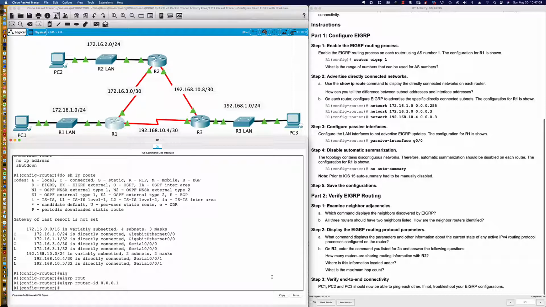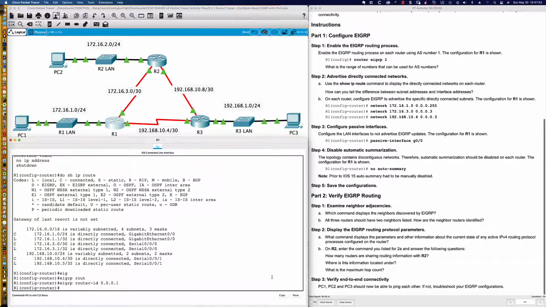With distance vector routing protocols, or advanced distance vector routing protocols, specifically EIGRP, the router ID has a different purpose and use than with a link state routing protocol like OSPF. With EIGRP, the router ID is not used to build a map or represent this node's links in some sort of link state fashion, because EIGRP is advanced distance vector. It is not hybrid, and I'm quoting Donnie Savage on that. EIGRP is not a hybrid between link state and distance vector.